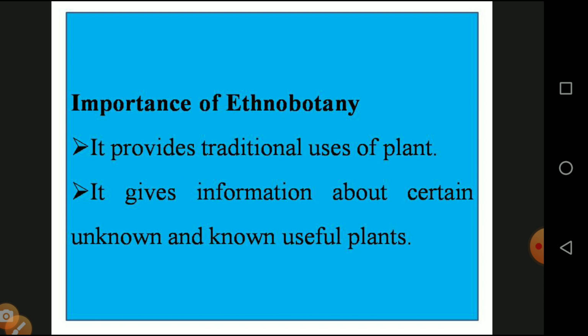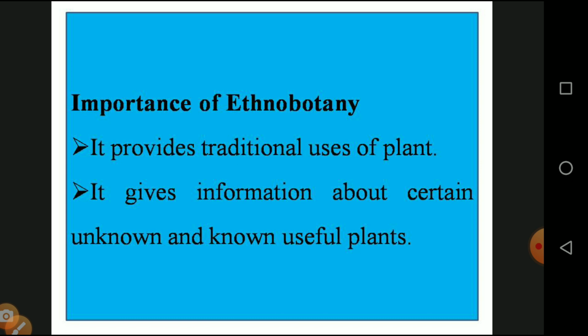And importance of ethnobotany, another 2 mark question. It provides the traditional uses of plants. Traditional uses we know very well. The neem is a well known medicinal plant, killing all types of germs. And we know about the turmeric, which is always killing various types of bacteria and viruses. What are the uses of tulsi? It prevents cold, cough and fever.